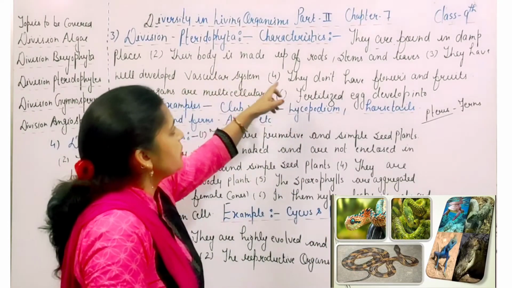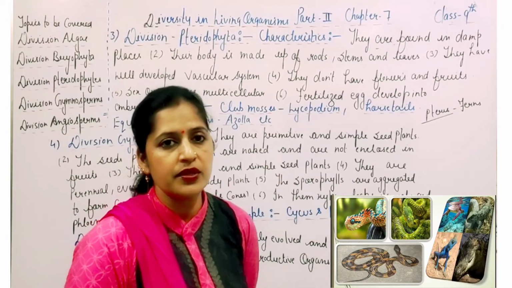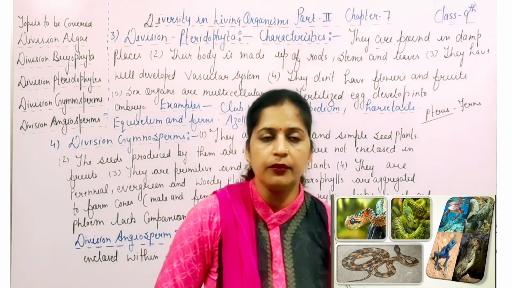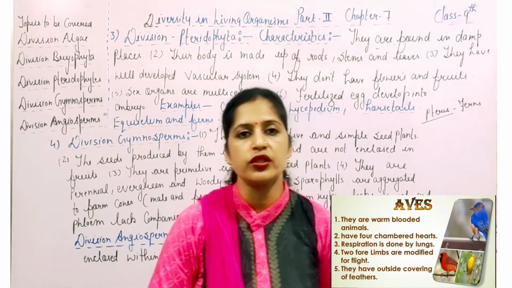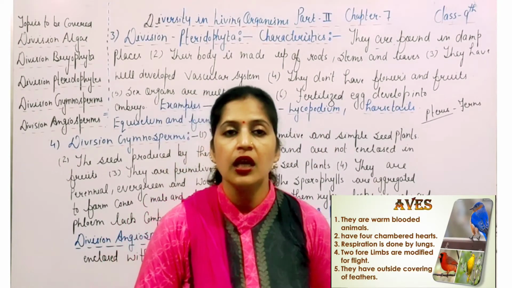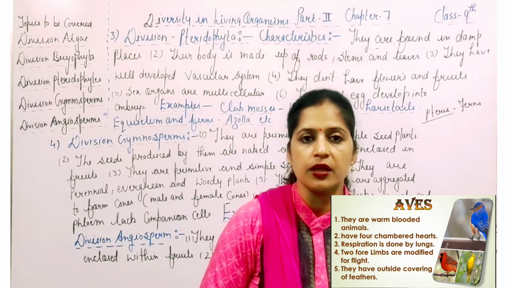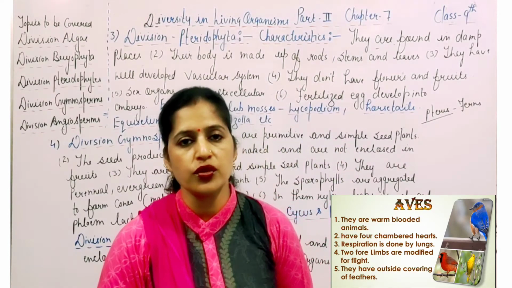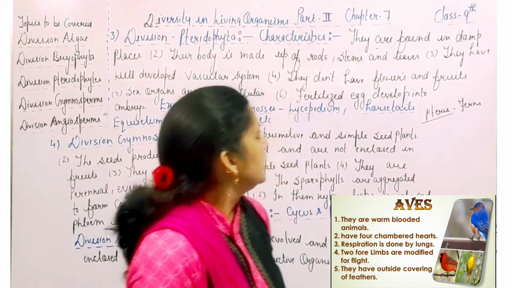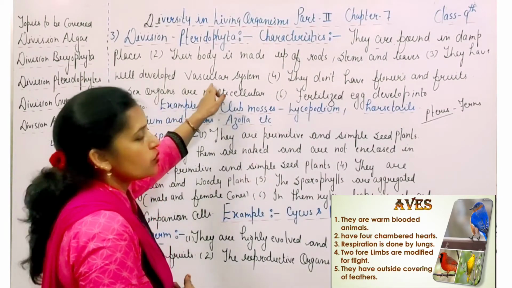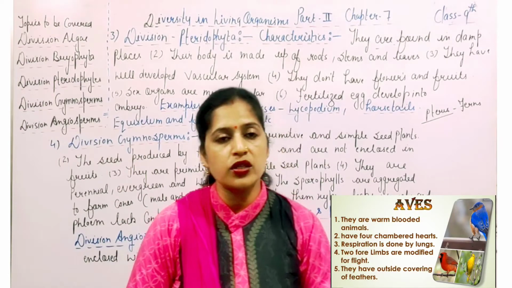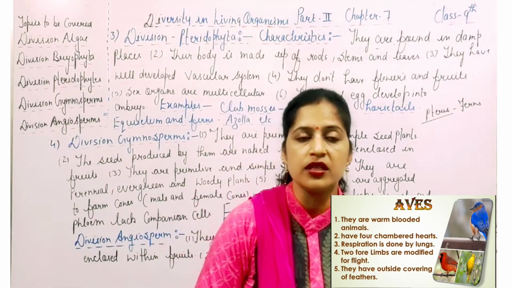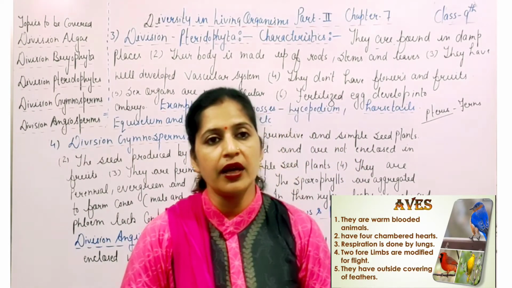Their body is made up of roots, stems and leaves. In Algae or Bryophyta, which we have just studied, their body is not differentiated into roots, stems and leaves, but in case of the Pteridophyta, their body is differentiated into roots, stems and leaves. They have a well-developed vascular system. In Algae and Bryophyta the vascular system was not present. That means there is a lack of the xylem and the phloem.